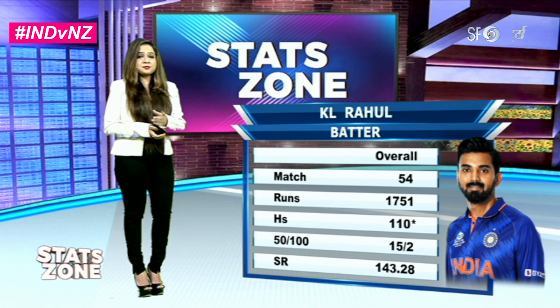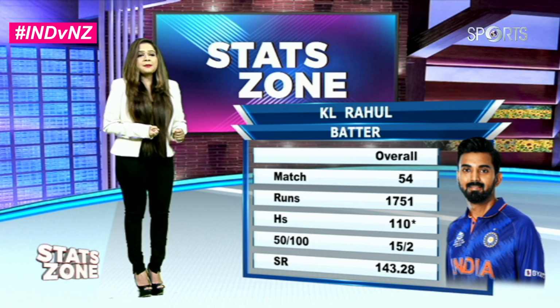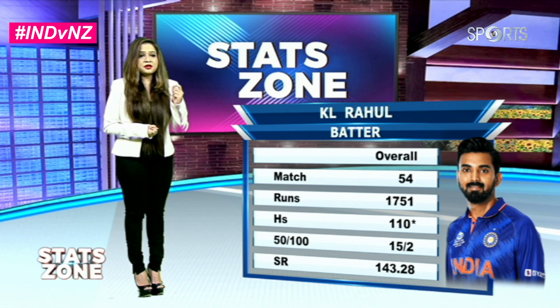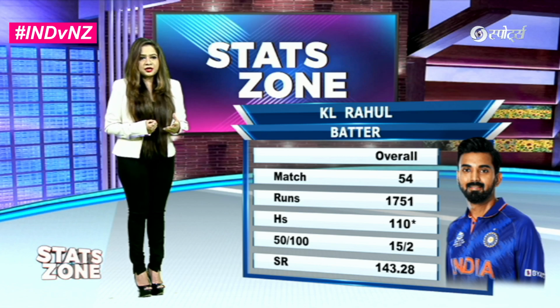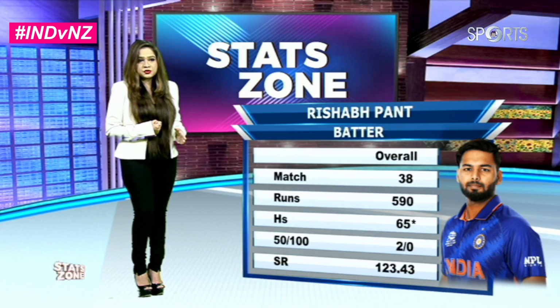Overall playing 54 matches, playing a very crucial role, or would be playing a crucial role for India in this bilateral series, especially the 3 T20s that we're looking at. 1751 runs और 2 इनके पास centuries रही है with a strike rate of 143.28. A lot would be dependent on him also.